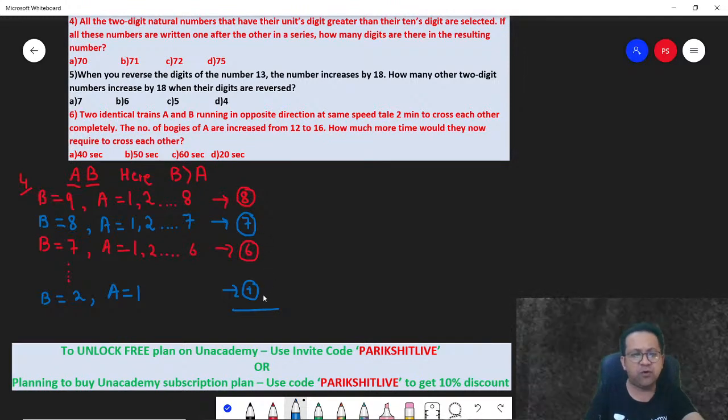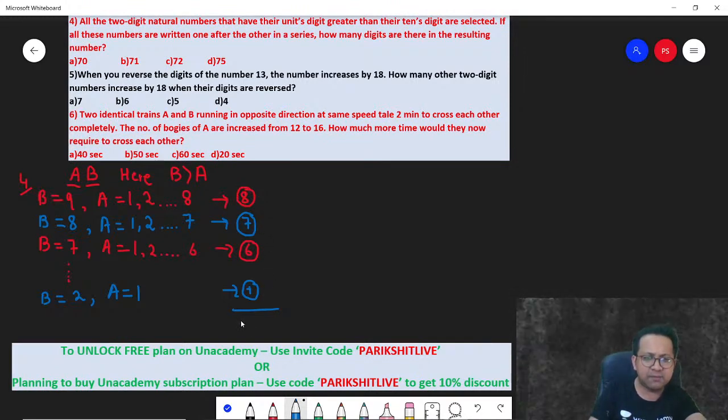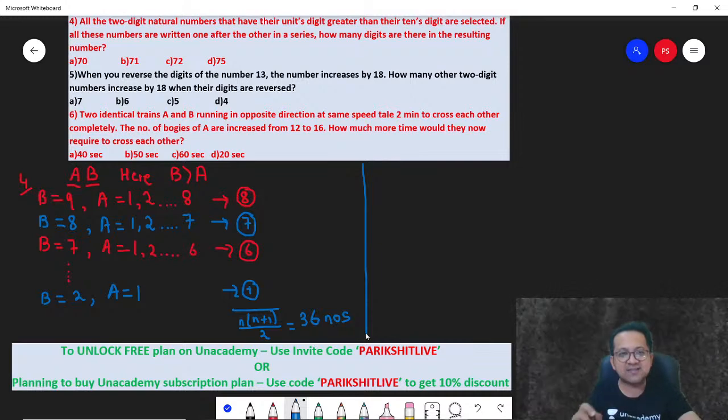1 plus 2 plus 3 plus 4. So you can apply the formula n into n plus 1 by 2. 8 into 9 by 2 is 36. So what did I get? There are 36 numbers which satisfy the condition B greater than A.